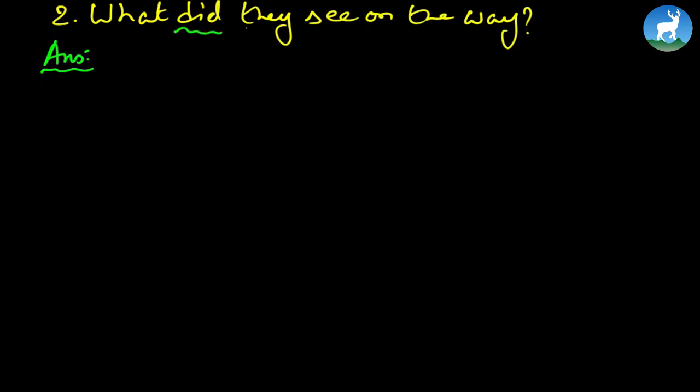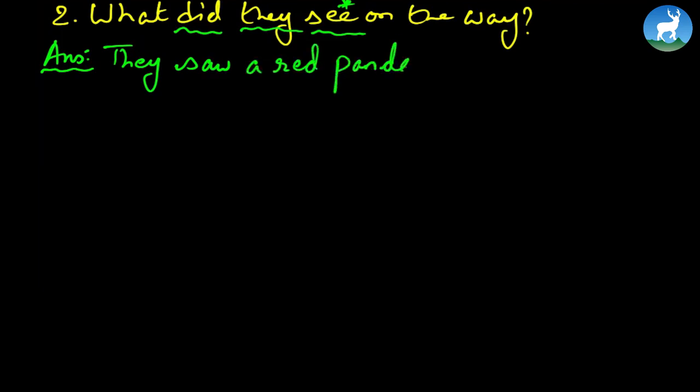So usually we don't begin our answers with "they," but since the question here has used this pronoun "they," we're going to begin with "they." So, "They..." Now this verb, "see." We'll have to take this to simple past because "did" is here in simple past form, so the answer must be given in the simple past form. What did they see on the way? They saw a red panda on the way. You see that? Or you can also write, "On the way they saw a red panda."